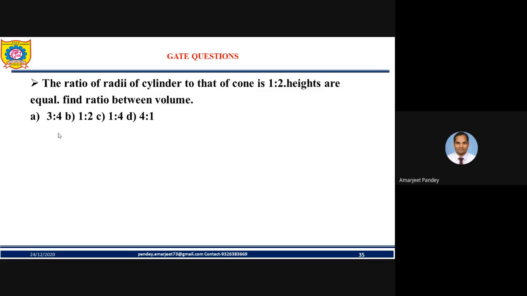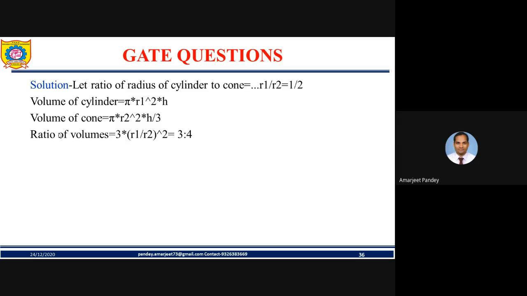Yes. Next question. The ratio of radii of cylinder to that of cone is 1:2. Heights are equal. Find the ratio between volumes, friend. This type of question is asked many times. Very important one. They are talking about the cylinder radius to that of the cone. So how are we going to solve it? First, consider the ratio of the radius of the cylinder to the cone. It will be R1 upon R2, and that is given as 1/2, friend.